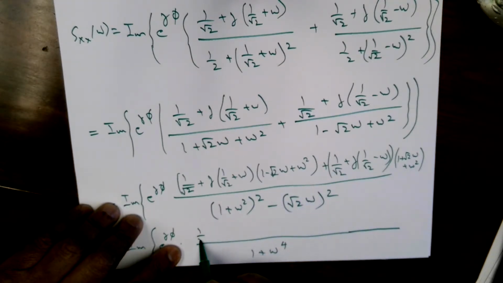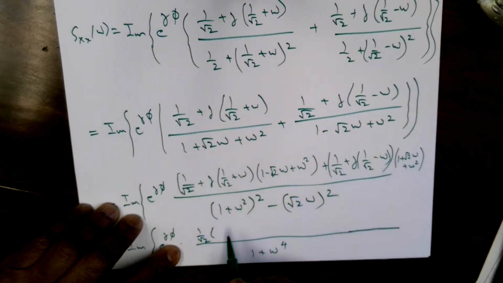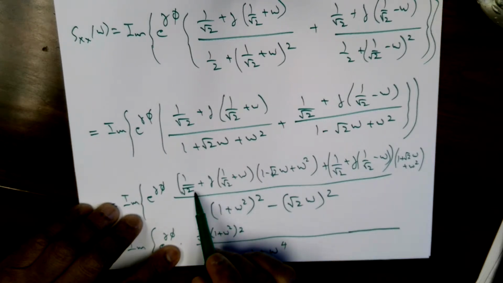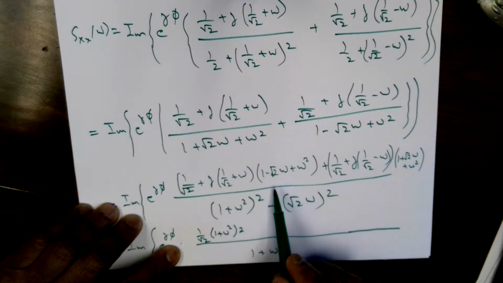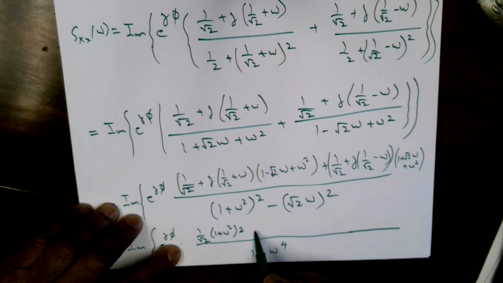So this is 1 over square root of 2. I see 1 plus omega squared here, and I also see 1 plus omega squared twice, so multiplied by twice. And the square root of 2 minus 2 square root of 2 omega cancels with this one. So this is basically the real part, plus j multiplied by